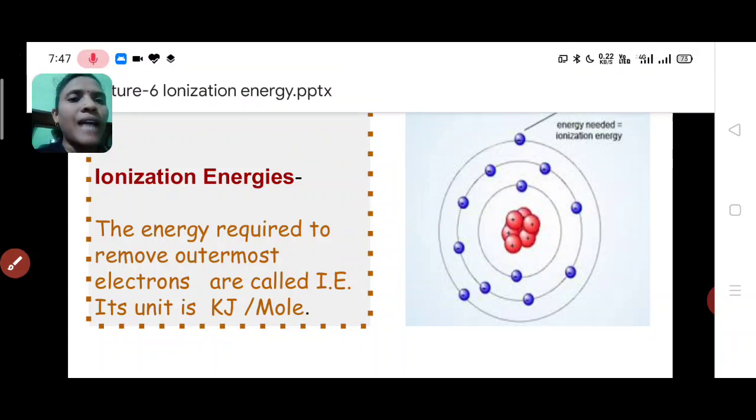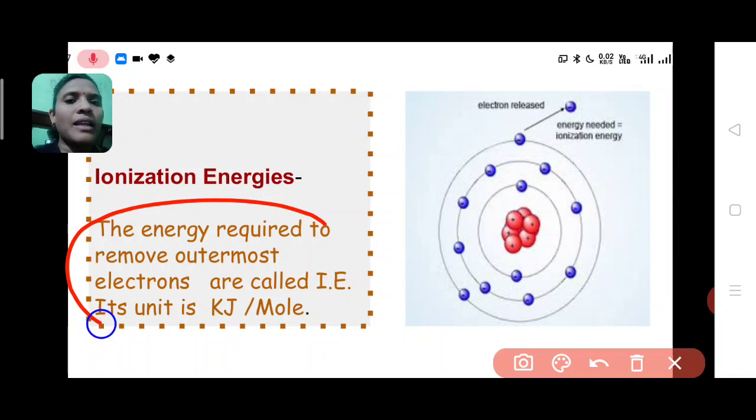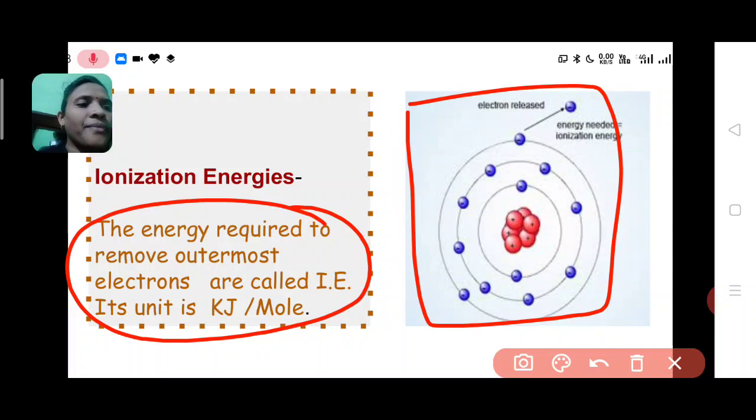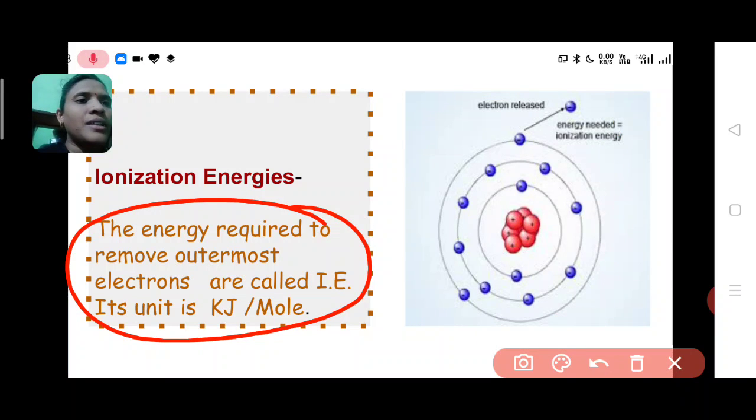Now what is ionization energy? It is the energy required to remove the outermost electron. See in this picture, this electron is the outermost electron.